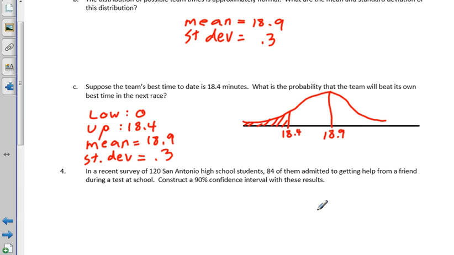Let me say this now, that on my test and the AP test, what if you got to a problem like D, which is asking for your answer on C, and you didn't get the answer on C? You have no idea how to do C. Please still find a way to do it.